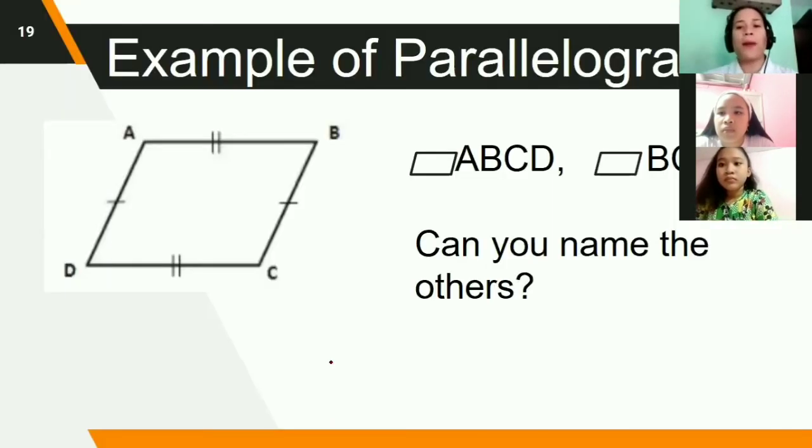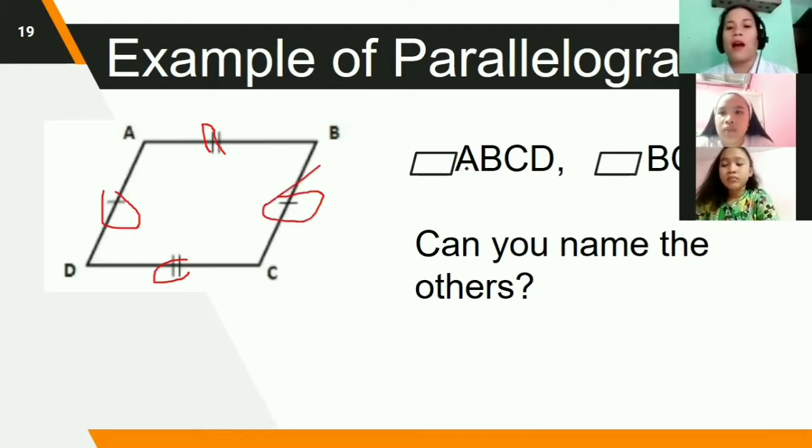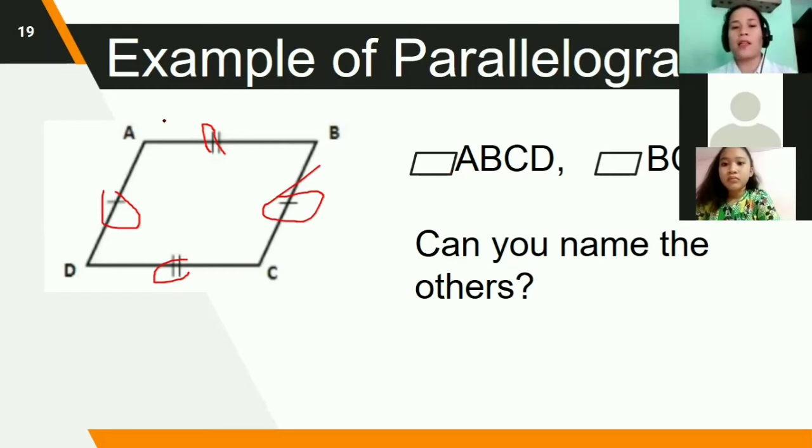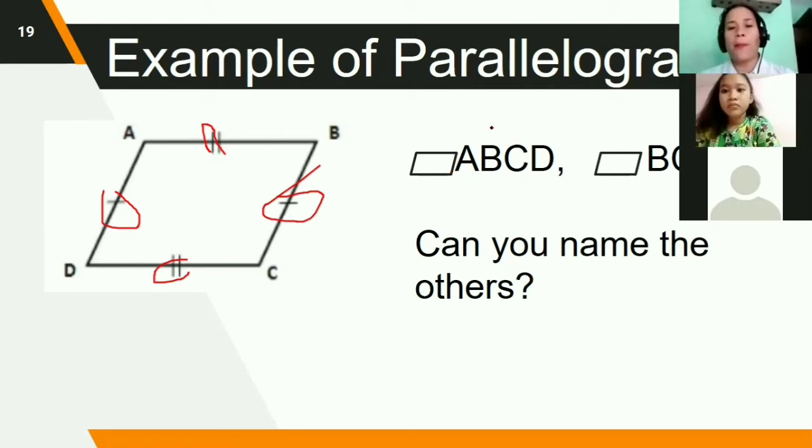Now, an example of a parallelogram, A, B, C, D. These sides are parallel to these sides, and this side again is parallel to this side, and they are both congruent. So we can name this parallelogram ABCD and parallelogram BCDA.